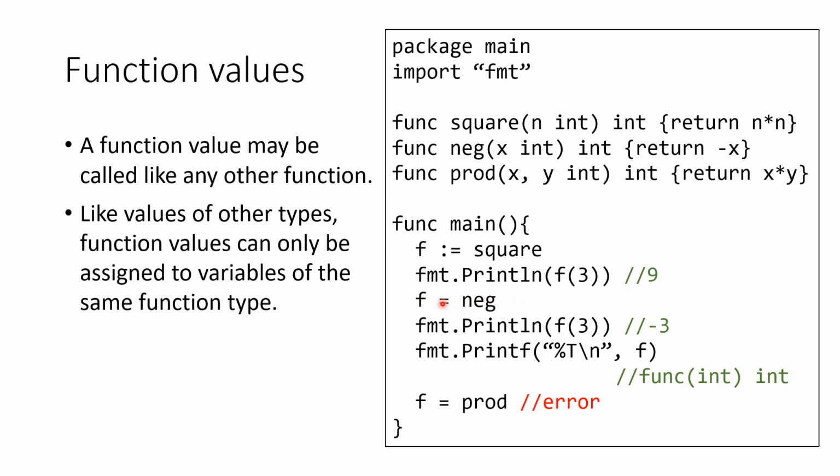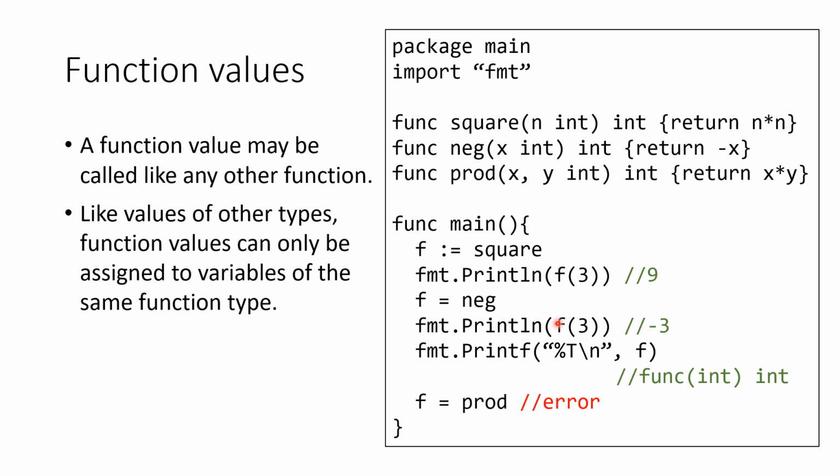This assignment statement is legal because f and function neg have the same function type. Now f has a different value, which equals neg.